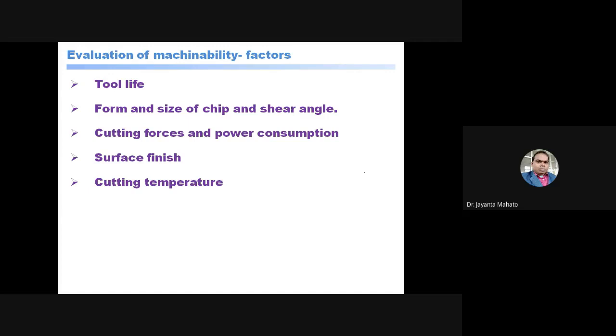These factors: tool life, form and size of the chips, chip size कितनी है, form means continuous chips और discontinuous chips और threaded type of chips रिमूव हो रही है, शियर एंगल कितनी है, फोर्स रिक्वायर्ड कितनी है, सरफेस फिनिश कितना बेटर मिल रही है.